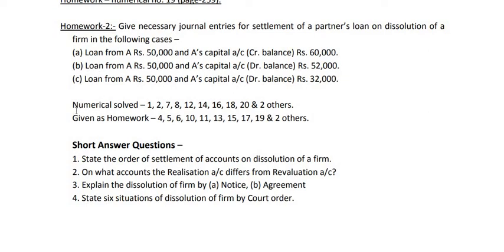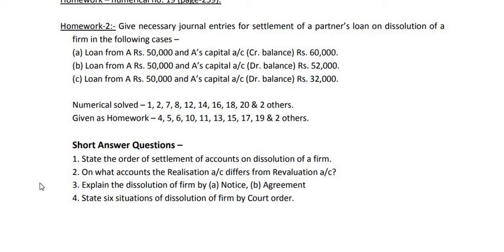Now the total numericals solved in this chapter. So far, up to this, I have solved 1, 2, 7, 8, 12, 14, 16, 18, 20. These are from the NCERT book, and 2 others from myself. So these are the total numericals solved in this chapter, and you are given homework as 4, 5, 6, 10, 11, 13, 15, 17, 19. These are from the NCERT book, and 2 others from myself. So these are the homework and these are the numbers solved.